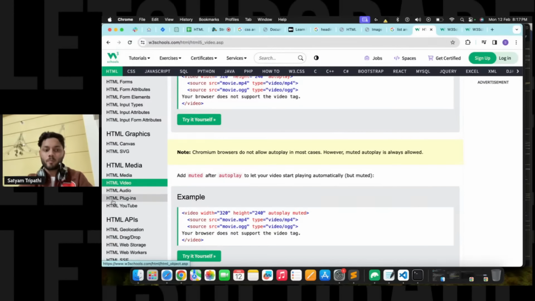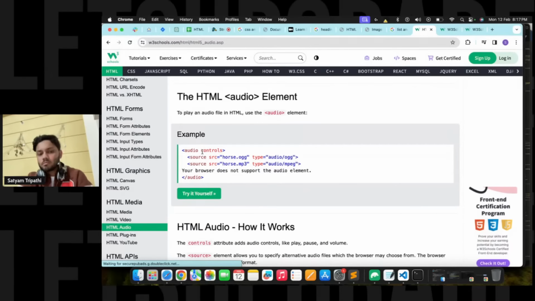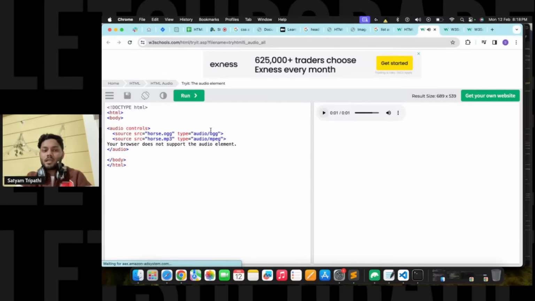Now, if I talk about audio, this is how you'll do the audio part. You'll be able to see this window. Okay, this is the horse. This is basically a horse voice note.